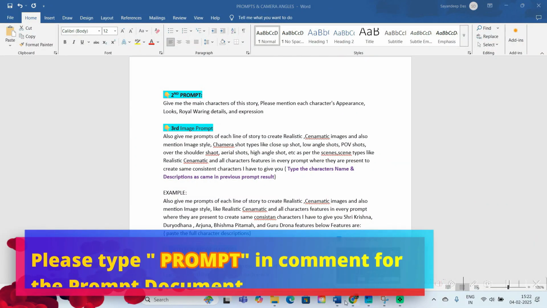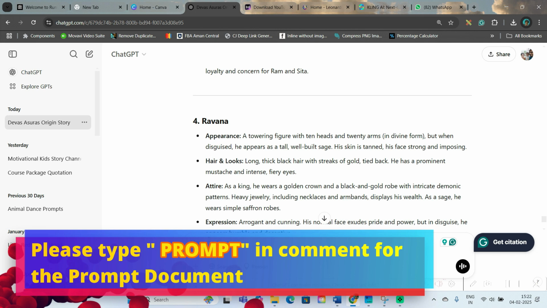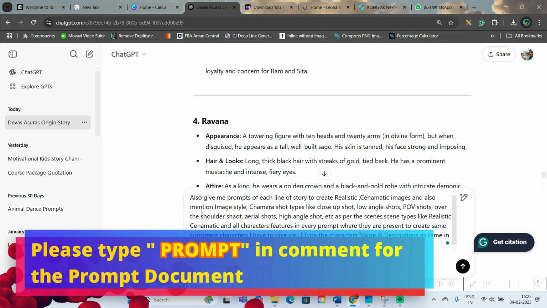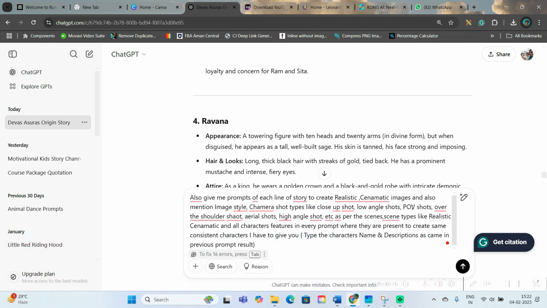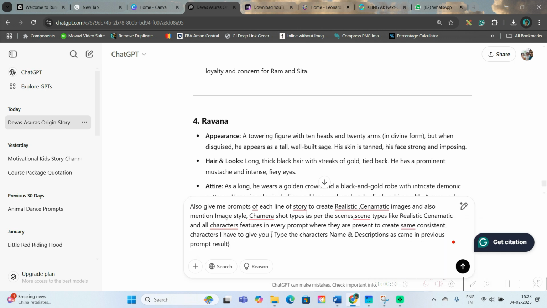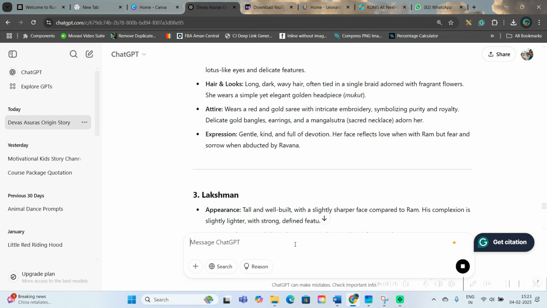Now in this step we are going to create the image prompts. I will be copying the prompt and going to ChatGPT and pasting this prompt. Now how does this prompt go? Also give me prompts for each line of story. Create realistic cinematic images and also mention image style, camera shot time. Create the same consistent character. I have to give these details.